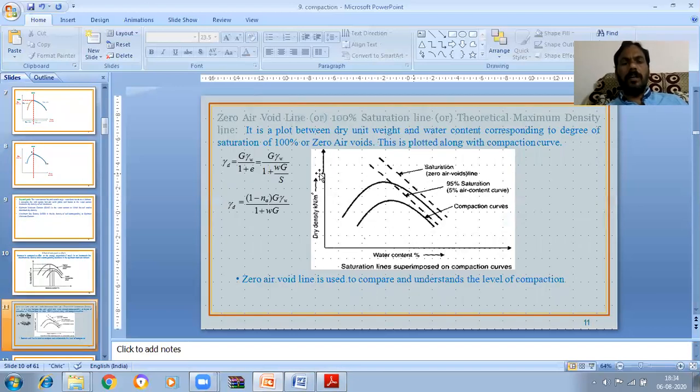Then the zero air void line or 100% saturation line. It is a plot between the dry unit weight and the water content corresponding to the degree of saturation of 100%, or zero air voids. This is plotted along with the compaction curve.